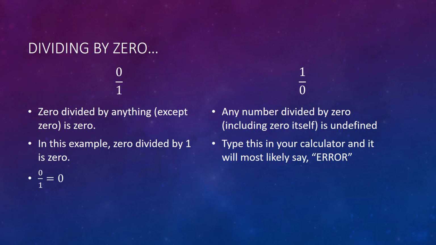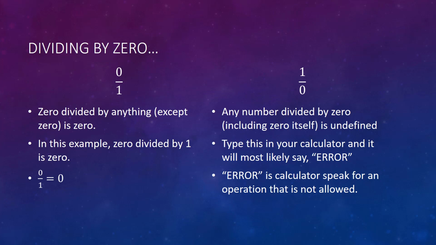Type 1 divided by 0 in your calculator, and your calculator will most likely say error. Error is calculator speak for an operation that is not allowed. So, on any kind of test, homework, quiz, we would write 1 divided by 0 equals undefined. That is the answer to that problem.